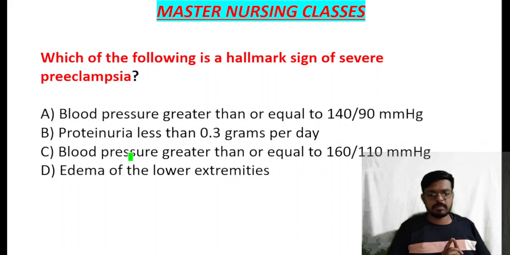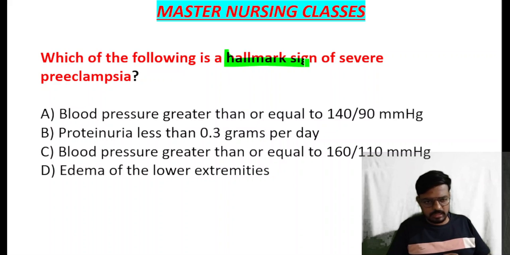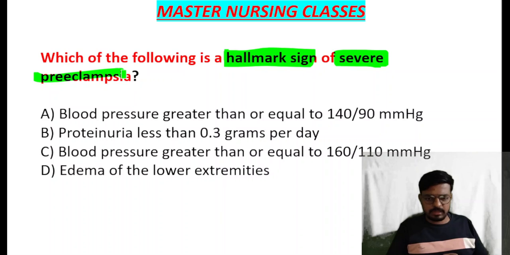Option B: proteinuria less than 0.3 gram per day. Option C: blood pressure greater than or equal to 160 by 110 mm of Hg. Option D: edema of the lower extremities. The question asks for the hallmark sign of severe preeclampsia, not just preeclampsia.